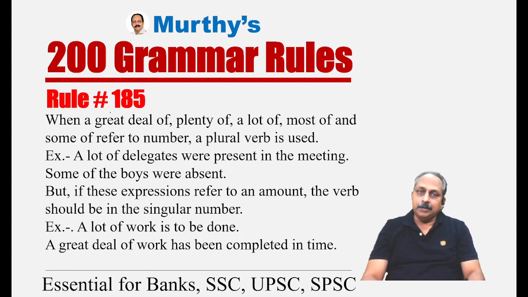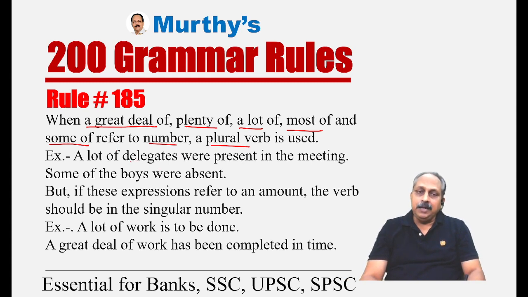Rule number 185. When a great deal of, all these are phrases, plenty of, a lot of, most of, and some of refer to number, something you can count, a plural verb is used. If these phrases don't refer to the number, they refer to the quantity, we use a singular verb. For example, a lot of work is to be done. A lot of work you cannot count, is to be done. But all these, they refer to the number you can count. That means you have to use a plural verb. When you see the examples, you understand.